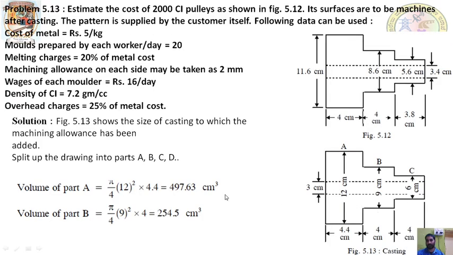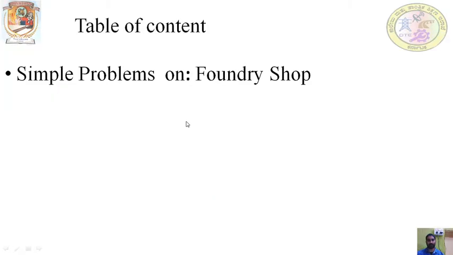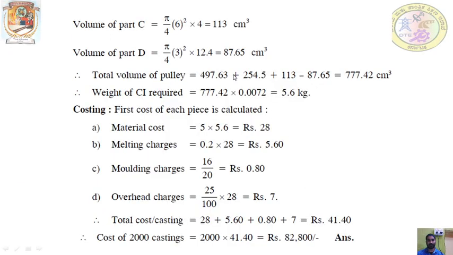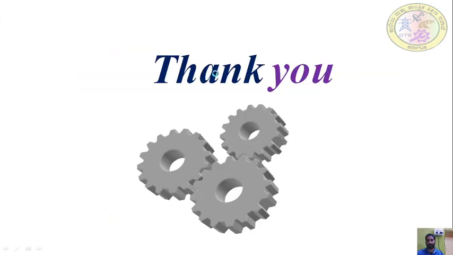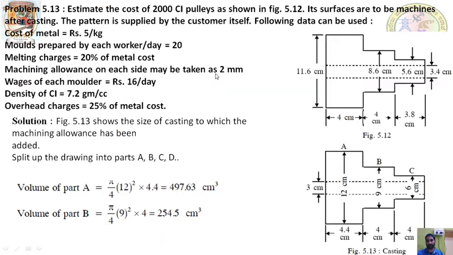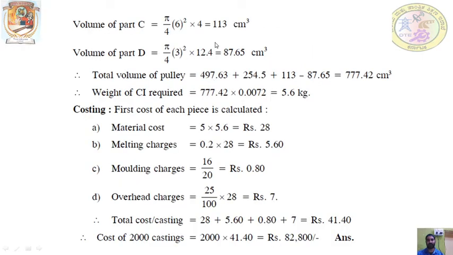The volume of C is pi 6 square by 4 into 4, and the volume of part D, that is a hollow one, is pi 3 square by 4 into length, total length is 12.4. So 12.4 is the total length. This has to be deducted because this is a hole. So total volume will become A plus B plus C minus D. So total volume will be 772.42.